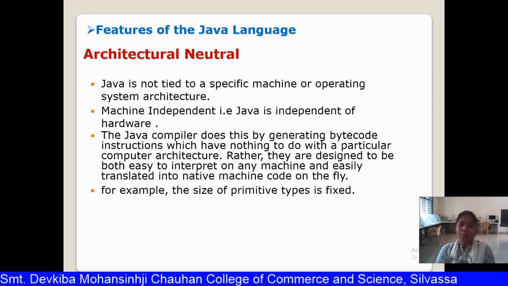For example, the size of primitive data types. When you run a C program on a 32-bit system, the size allocated for a single integer is 2 bytes. And if you run the same program on a 64-bit system, the size required for the integer type is 4 bytes. So it varies as per the architecture. But when you run the Java program on a 32-bit system and a 64-bit system, the size of integer is 4 bytes only, the same on both architectures. So that's why Java is architecture neutral.